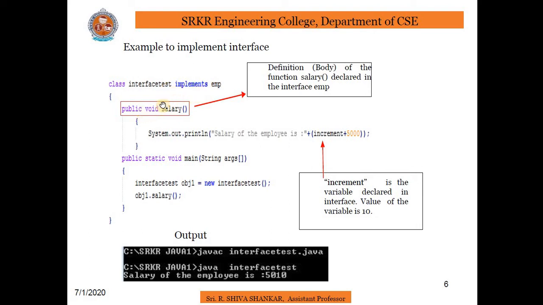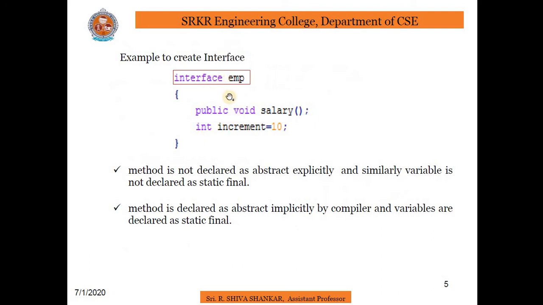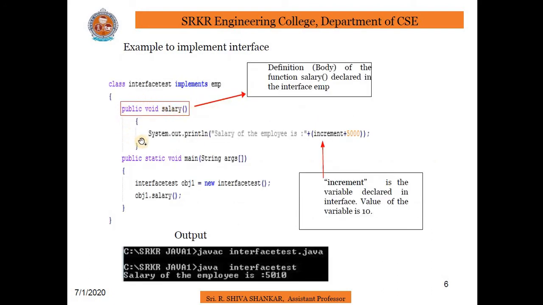The method which we have written in the interface contains a body in the class. So in the salary method we have written the statement System.out.println salary of the employee is increment plus 5000, which is the definition body of the salary method declared in the interface emp.